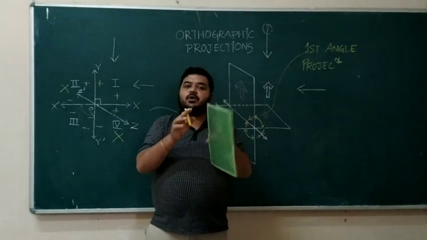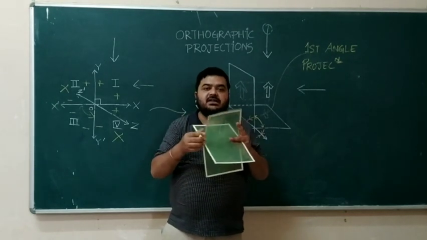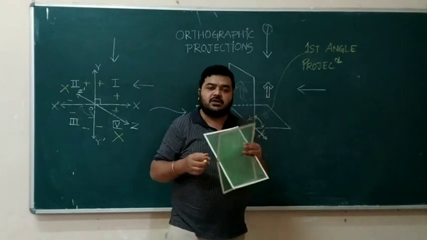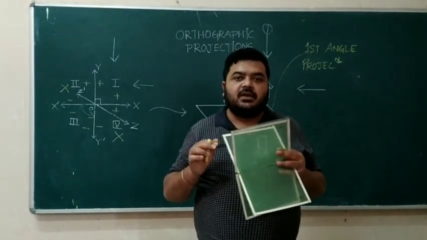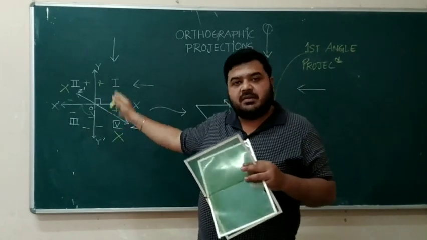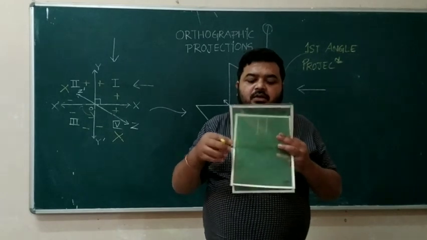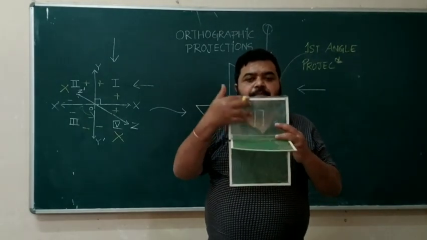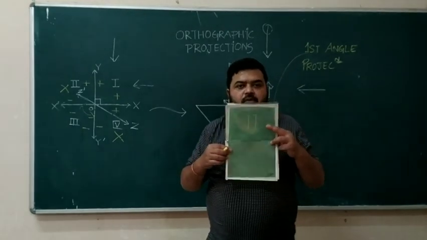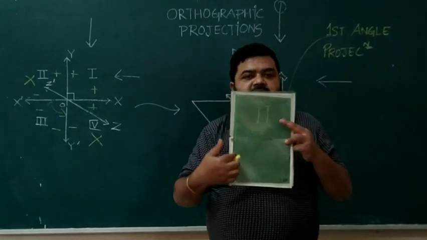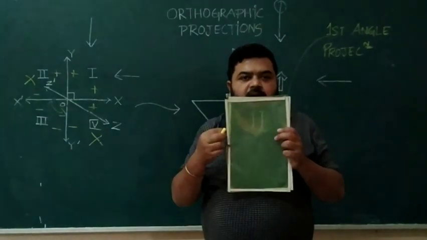But in India, because we follow the Bureau of Indian Standards and it guides us to follow first angle projection only, the image formed is also in positive, unlike third angle where images are in negative. So we take images in positive, so the vertical plane remains up, and the horizontal plane goes below. Whatever is drawn in the horizontal plane remains below, and on the vertical plane it remains up.